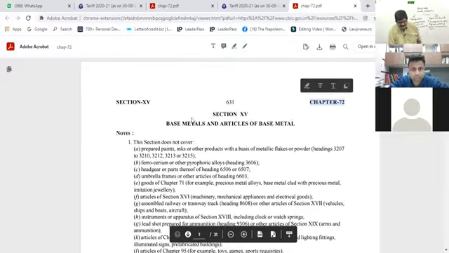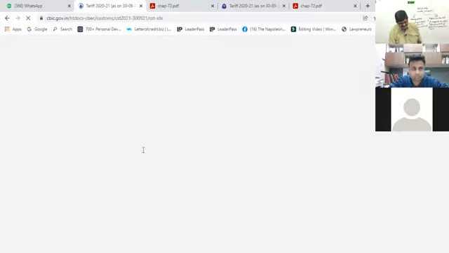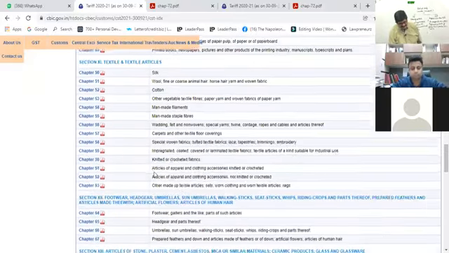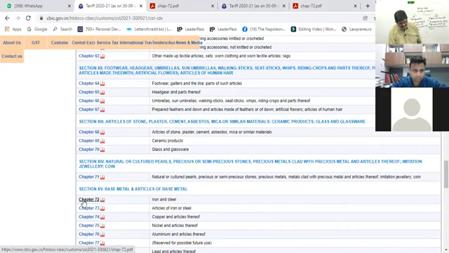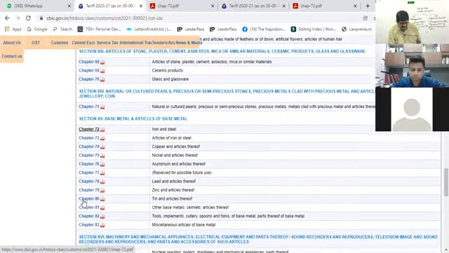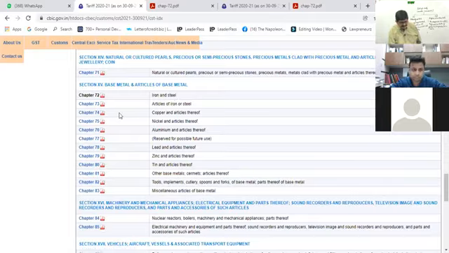Then below this, chapter 7.2 contains what? Suppose the question is what chapter 7.2 contains. This is the section, this is the whole section. Now 7.2, I would like to go to the heading first. 7.2 is what? What do you see on the screen now? 7.2 is iron and steel. Iron and steel, it is 7.2. Now all the products related to iron and steel can be looked for there. Right, iron and steel. Now 7.2, if we just open 7.2.